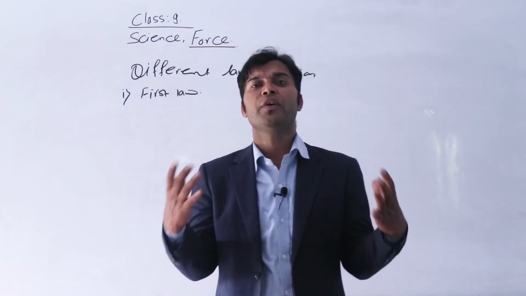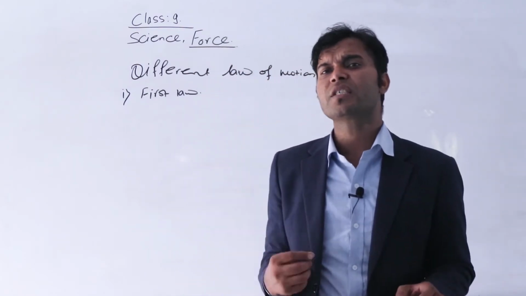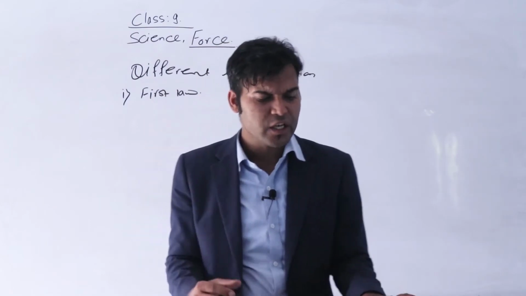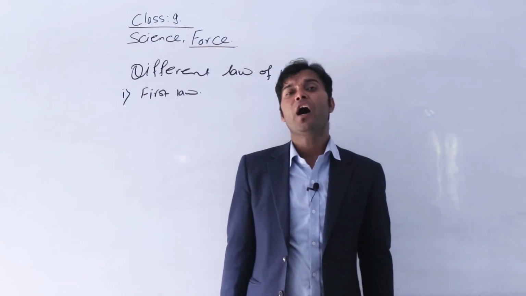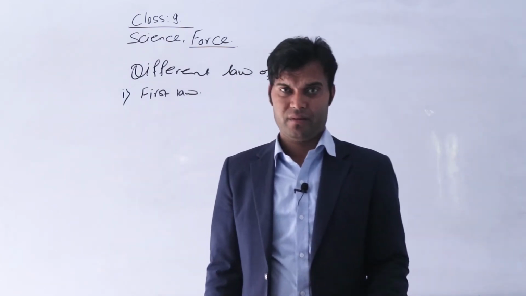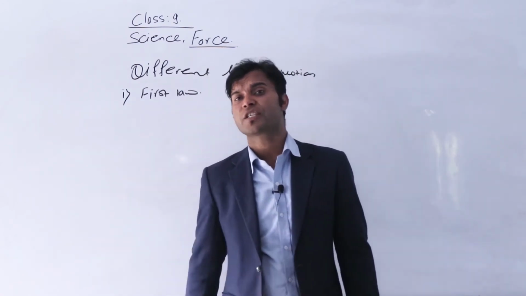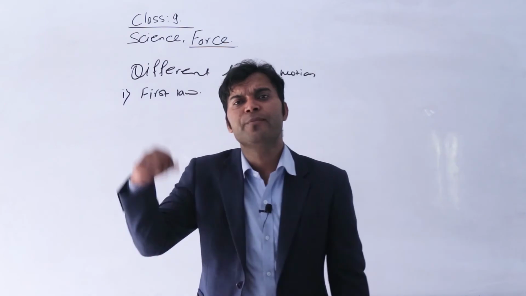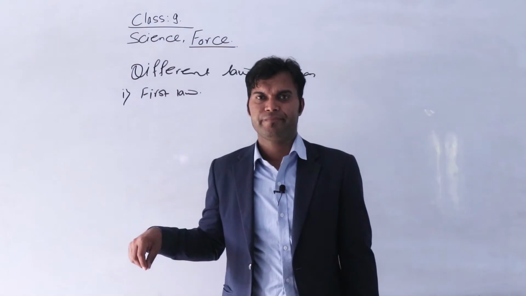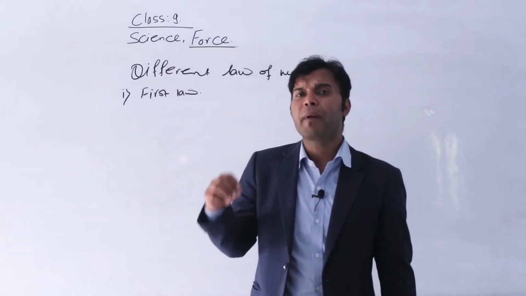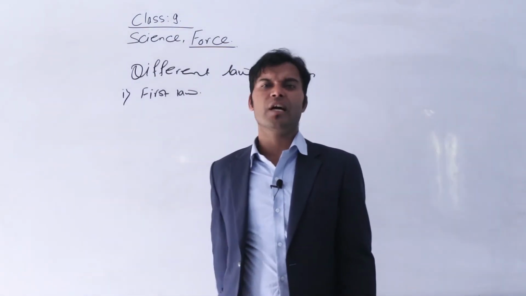We have discussed a few examples related to Newton's first law of motion. We are going to discuss a few examples. First one: when a branch of a mango tree is shaken, the mangoes fall down. When a carpet is beaten, the dust falls down. At that time the carpet is in motion, but the dust is at rest. Likewise, when the branches of a mango tree are shaken, the mangoes fall down.